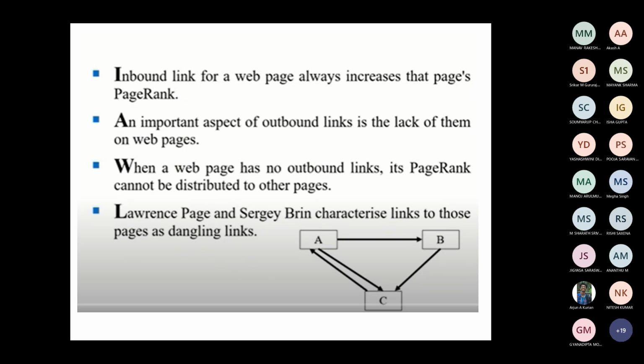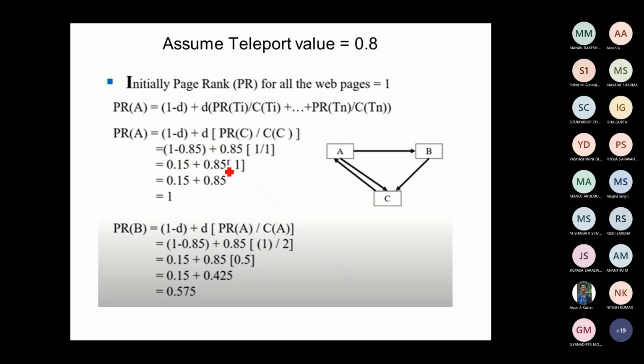Other criteria that you have to know: an inbound link for a web page always increases the page rank. That is obvious. When a page has no outbound links, its page rank cannot be distributed to other pages, which means I am identifying one page as important but there are no outlinks. So what I have to do is distribute the page rank to all other pages. That is the concept behind this page ranking algorithm. We'll see one small example. I'm assuming the teleport value as 0.8.